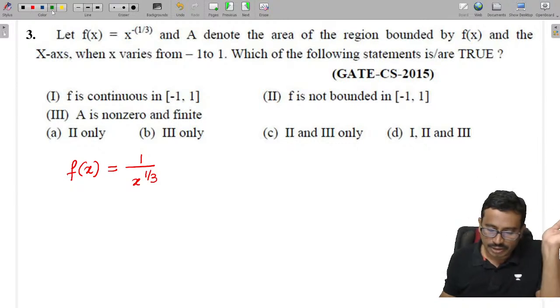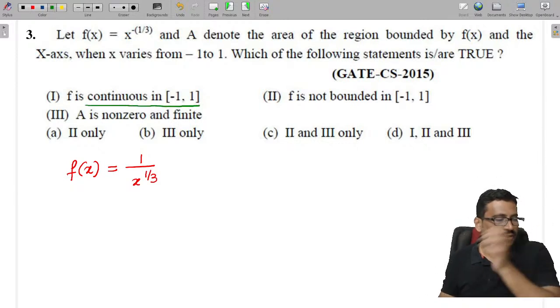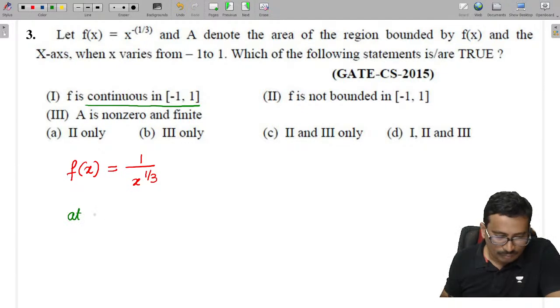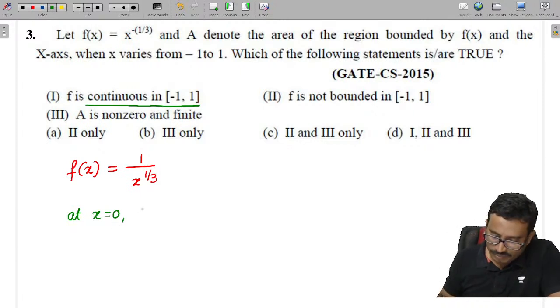Check the first option here. F is continuous on the closed interval minus 1 to plus 1. You tell me, at x equal to 0, f of x value tends to infinity, right?